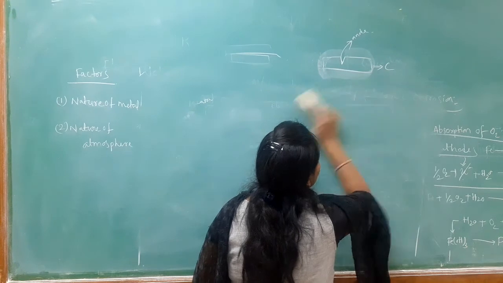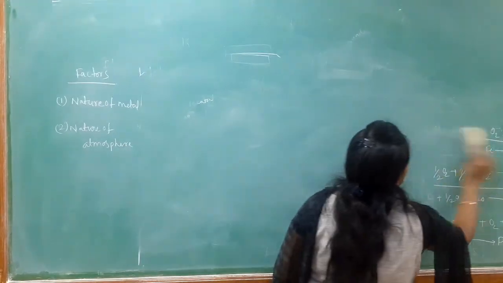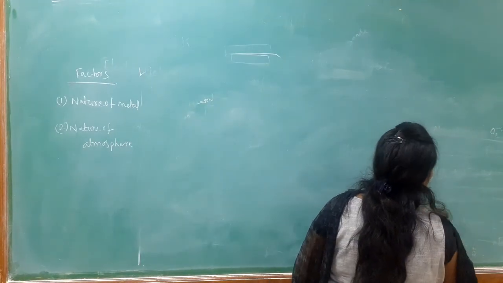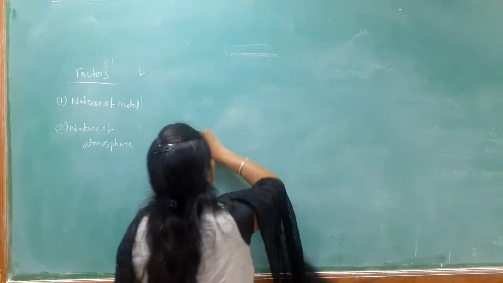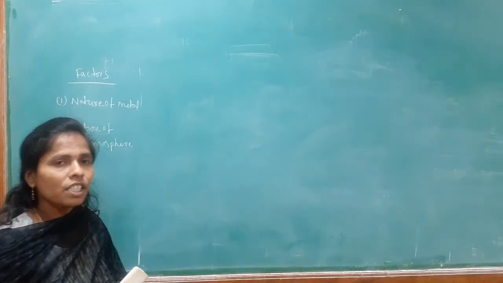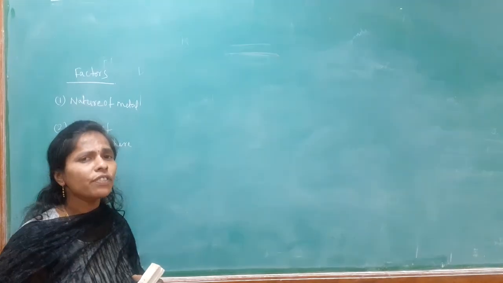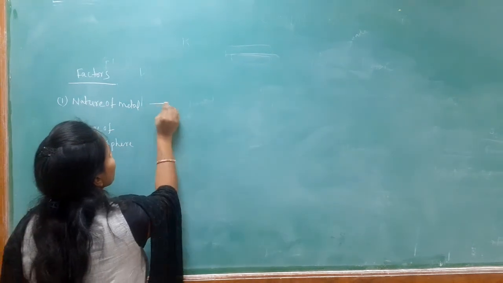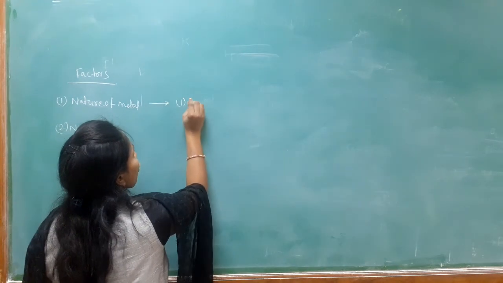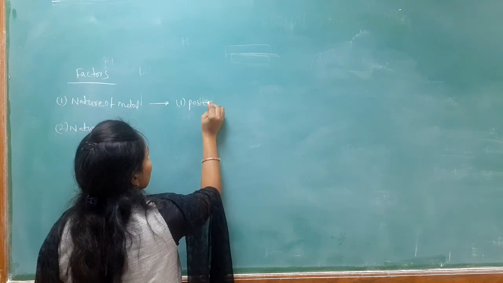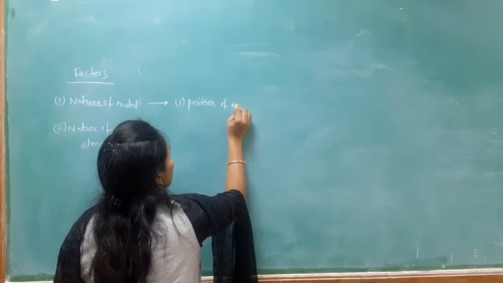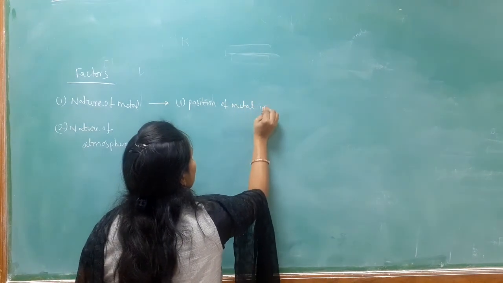So the first factor is nature of metal and the second factor is nature of environment or nature of atmosphere. In nature of metal we are having various factors. The first one is position of metal in galvanic series.